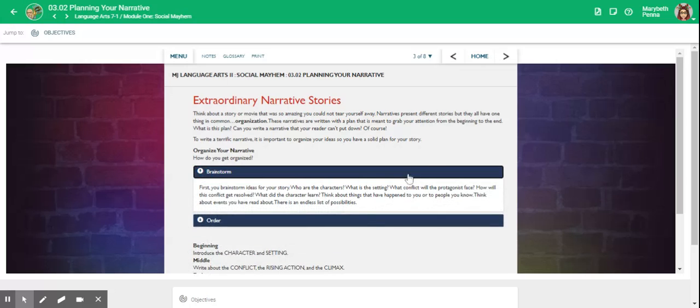Brainstorm. First, you brainstorm ideas for your story. Who are the characters? What is the setting? What conflict will the protagonists face? How will this conflict get resolved? What did the character learn?